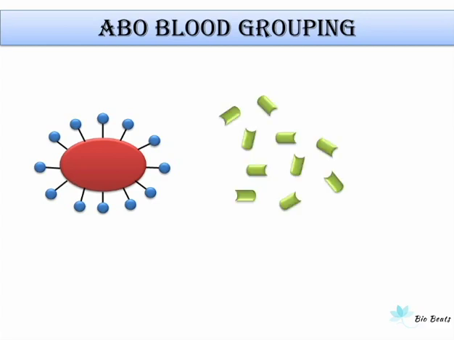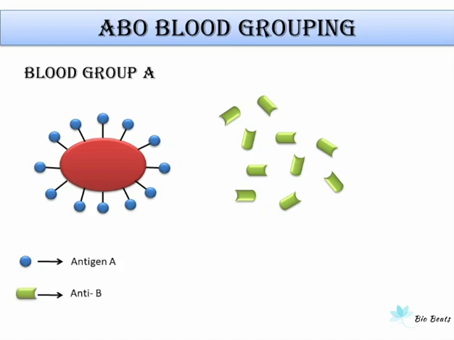So there are different combinations of antigen and antibody in each blood group. There are mainly four blood groups and they are blood group A, B, AB and O. So let us start with blood group A. In blood group A, the RBCs have antigen A on their surface whereas the plasma contains antibody against B antigen.